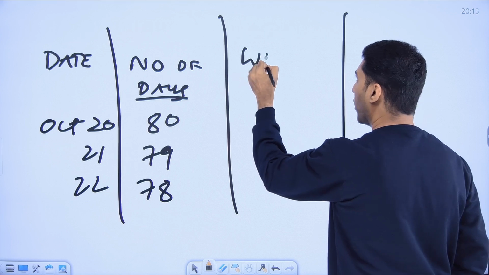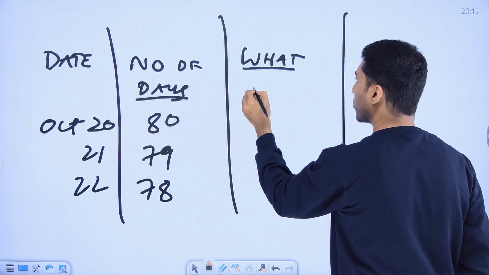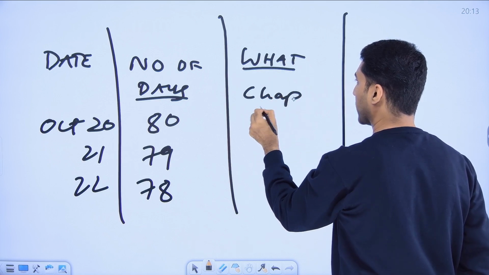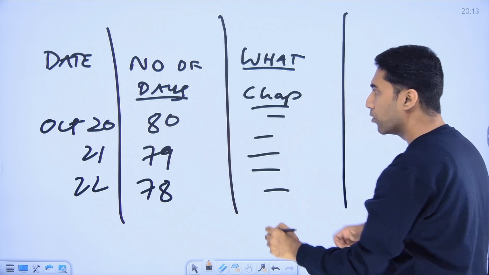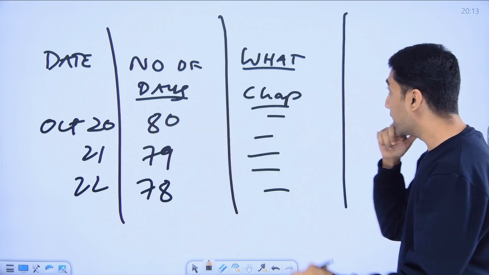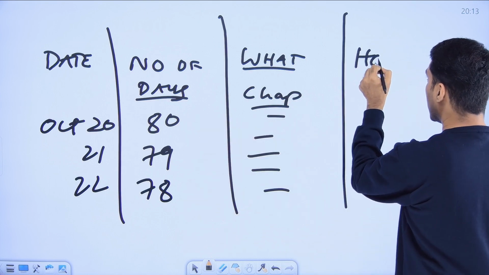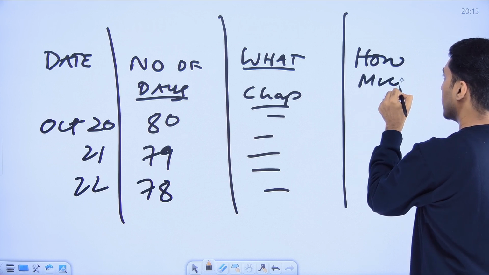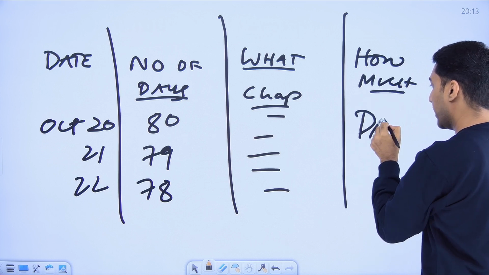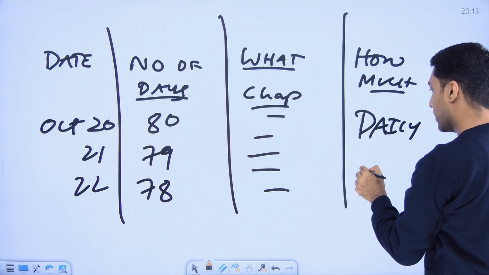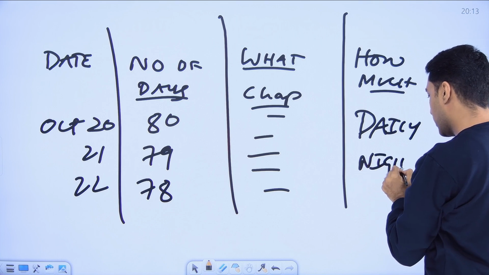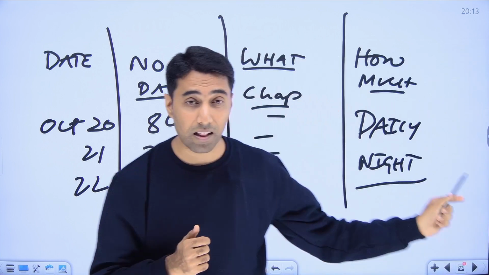Next is what you want to study. So you write which chapter, how many pages, whatever you want to cover for each day. Then the last column: how much did you actually study? So every day at night when you sleep, you should fill this last column.